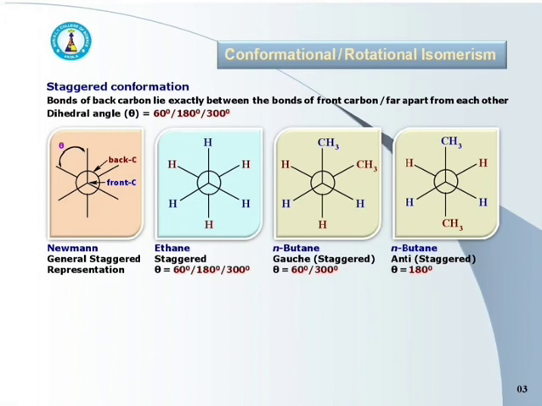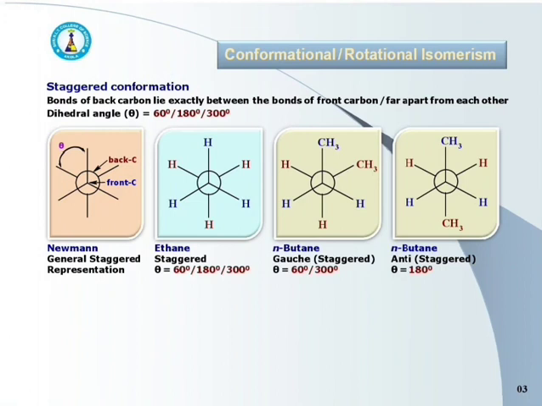Here, dihedral angle theta is equal to 60 degree, 180 degree, or 300 degree. See the first representation. It is the general staggered conformation represented by Newman projection formula.